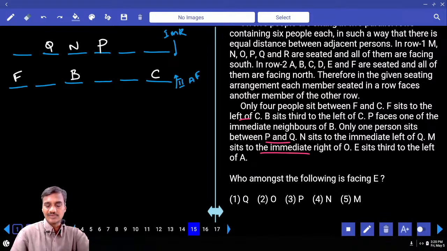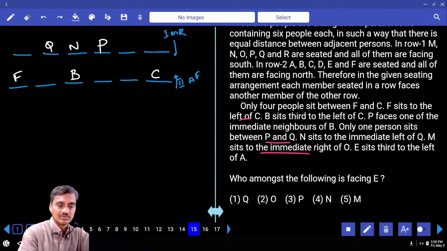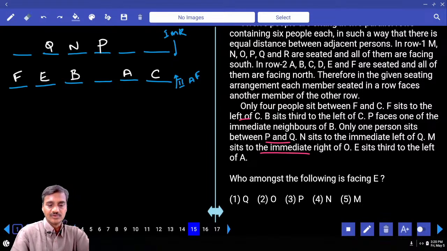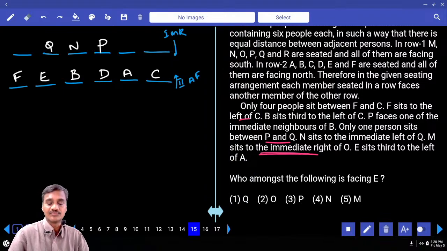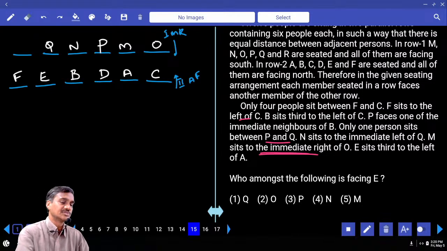E sits third to the left of A. E is seated third to the left of A. E is here, and A is here. Then who is the person left over here? A, B, C, D. D is the person left. Then coming to this one, M sits to the immediate right of O. M and O will be like this. Then who is the person left over? R. R will be here.